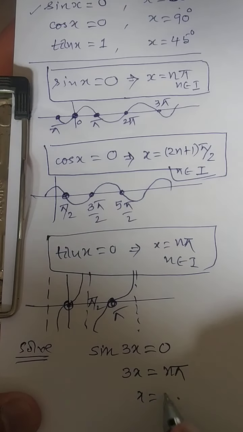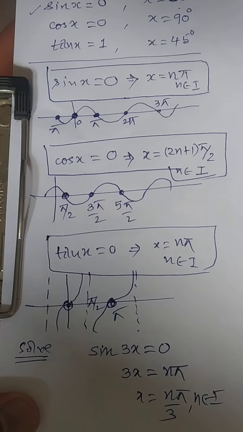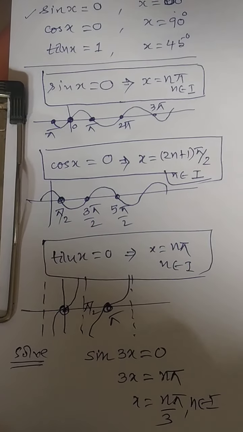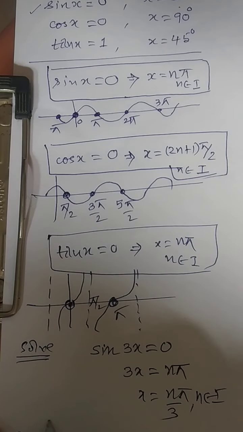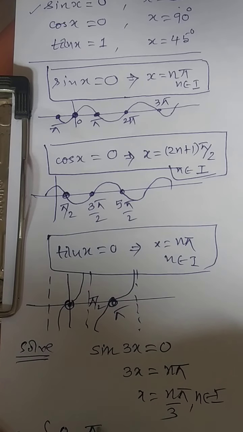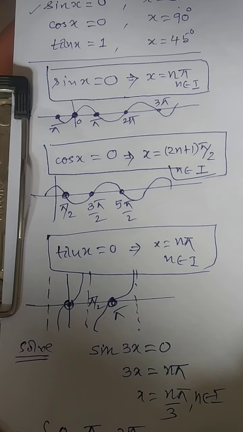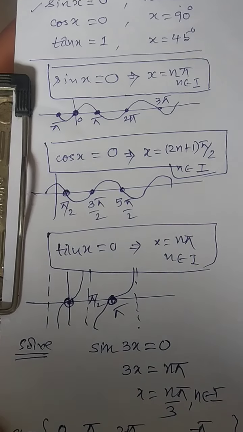Therefore the x value is nothing but n pi by 3, where n belongs to integers. And if you want to calculate, you can just replace the values of n. If it is 0, then it will be 0. If it is 1, then it will be pi by 3. If it is 2, then it will be 2 pi by 3. So you will be getting so many answers. If you are taking minus 1, then it will be minus pi by 3. So there are infinite answers.